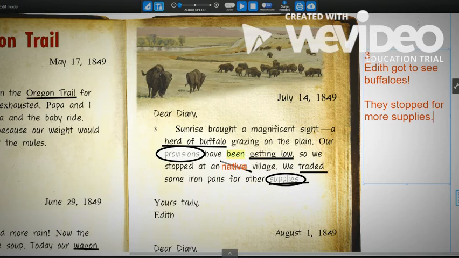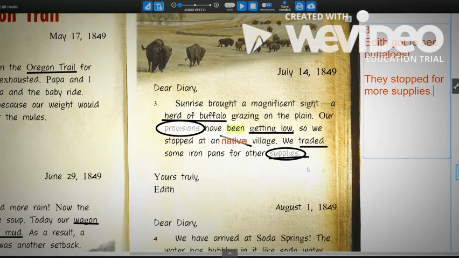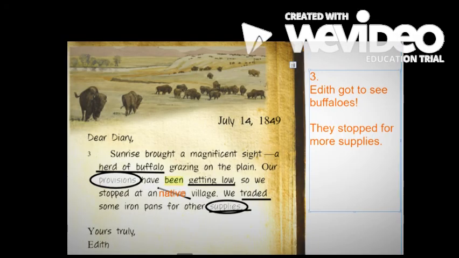Take some time and finish writing these notes down. Next, you're going to look at section 4 on your own, and you're going to write down your own notes about section 4. I'm going to go ahead and pause the video right now so you can finish writing down notes for section 3. We have 2 details that we found in section 3 that were important. And for section 4, I'd like you to also find 2 important details about what happened on August 1st, 1849. If you haven't finished, pause the video and finish your work before we continue.